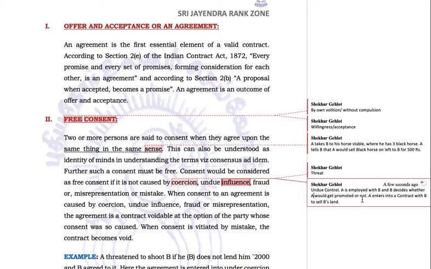Though there is literally no threat here. He has not said that I will not promote you, but definitely this sense is always there in this person that he is my superior. If I refuse the duties of my superior, if I do not enter into contract with my superior, he is not going to promote me. Or